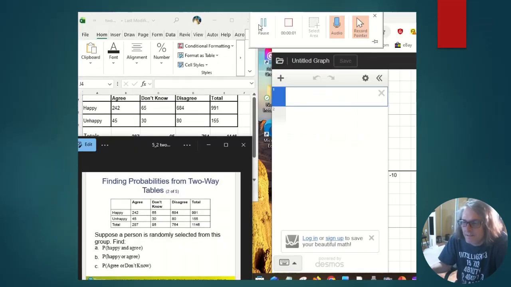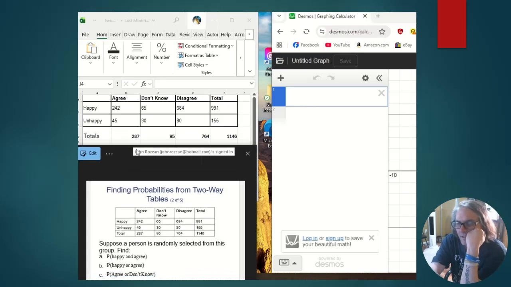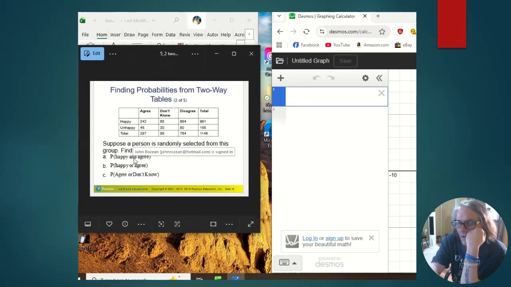Okay, so what are we going to do? We're just going to do some comparative stuff. I'll see if I can do something on the fly about these probabilities. One thing we're going to notice here is we want to find the person is, okay, see keyword here, random. Keyword random. That is the essence of any sample.